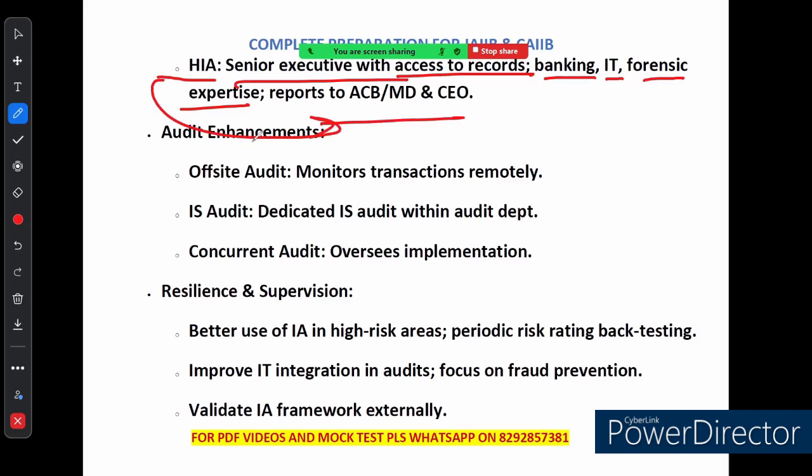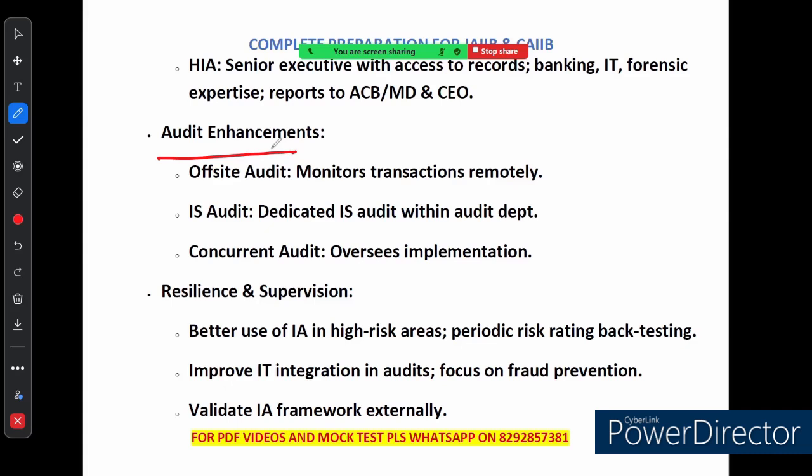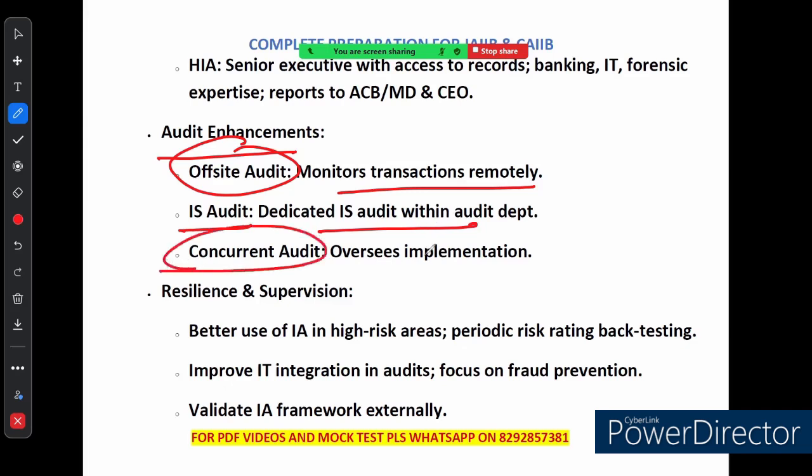Now, if we talk about audit enhancement or audit improvement, audits are also evolving. Banks now use off-site audit, which monitors transactions remotely. They have something called information system audit to focus on IT systems, and concurrent audit, which continuously oversees processes to ensure things are done correctly in real time.